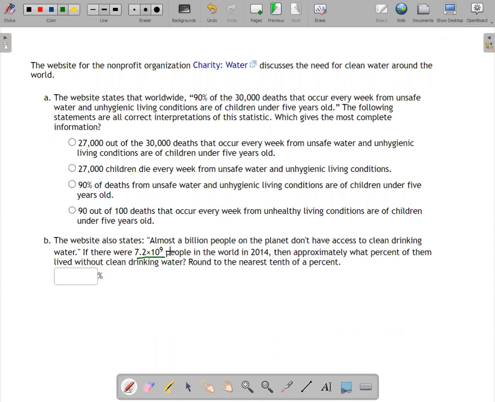Let's write some things down to go with that. 7.2 times 10 to the 9th is 7, and then put a comma, put the 2, that counts as one of our 9 places. So then that's 1, 2, 3, 4, 5, 6, 7, 8, 9. Yeah, so 7.2 billion is what we have here. And they want us to compare that to 1 billion, and they want us to do that as a percent. Approximately what percent of them, the people that didn't have clean drinking water, so we want to take our 1 billion